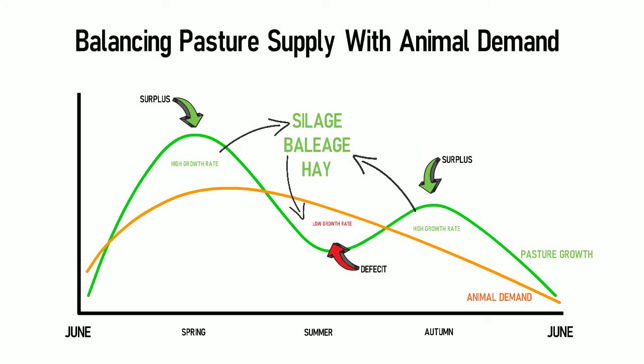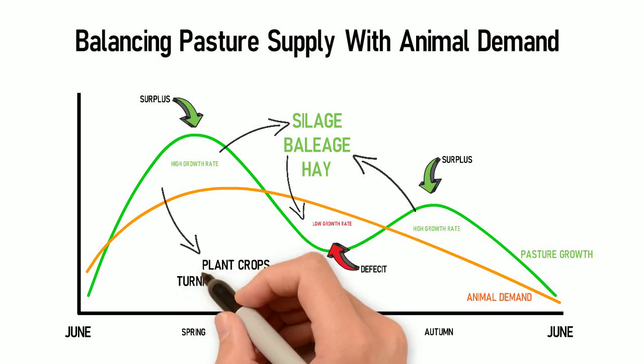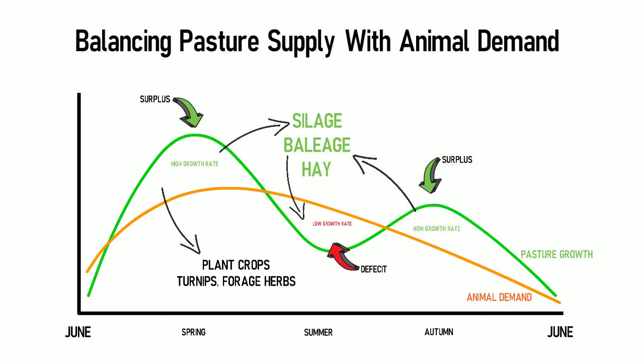Another advantage for the spring, when we have very high pasture growth rates and not all is being eaten, is we can actually drop some paddocks out of our rotation and we can plant them in crops. So we could plant things like turnips or forage herbs, and these feeds can be used when we have a deficit period. And by doing that, we maintain our feed supply, but we also maintain high quality feed by putting these crops into the system.